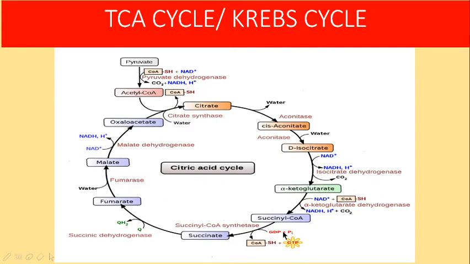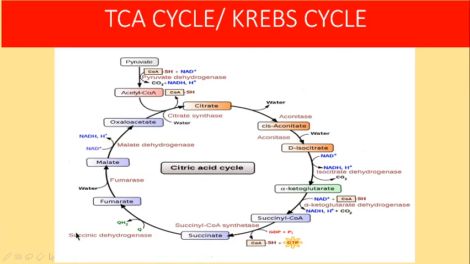So here GDP will be phosphorylated into GTP with the help of succinyl CoA. Hence it is also an example of a substrate level phosphorylation step. And the net gain for this conversion of GDP to GTP will be 1 ATP. Since 2 molecules, 2 into 1, it is 2 ATPs in this step that you will get.